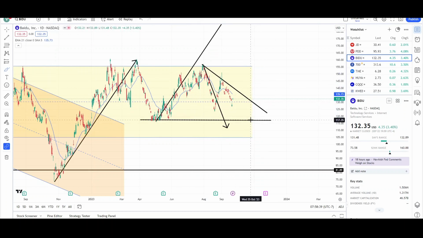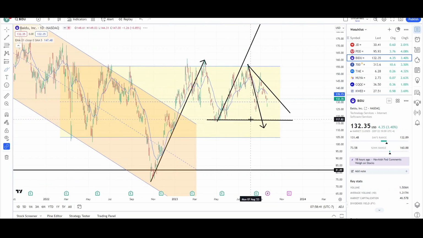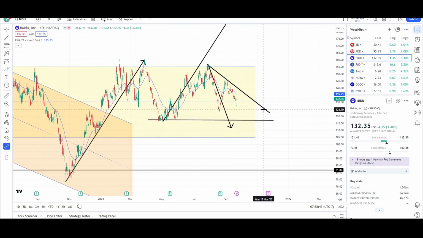So Baidu, as long as it stays within this yellow range, I think that's a good sign for future higher prices. If it reaches the measurement target, it might lead to a reversal. If it doesn't, that's even better, because that shows signs of strength by the bulls. But it would need to get back above this EMA and break this trend line, something like this, and then we could probably target the 155 level. But either way, I think Chinese stocks are still in the formation downward, and the measurement target has not been reached.